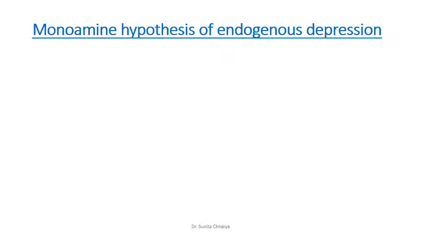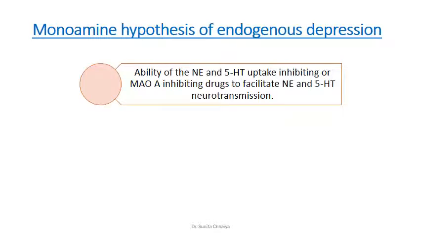This hypothesis suggests that depression is caused by a deficiency of norepinephrine and 5-HT at certain sites in the brain, while mania results from a functional excess of this neurotransmission, and that is why it is opposite to depression. It is based on the ability of norepinephrine and 5-HT uptake inhibiting or monoamine oxidase inhibiting drugs to facilitate noradrenaline and 5-HT neurotransmission, acting as effective antidepressants.